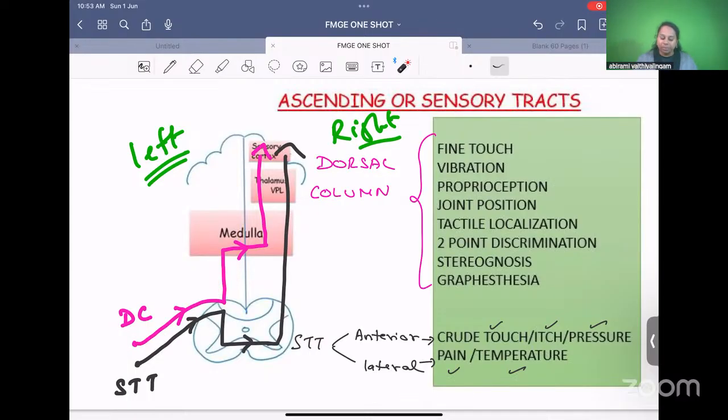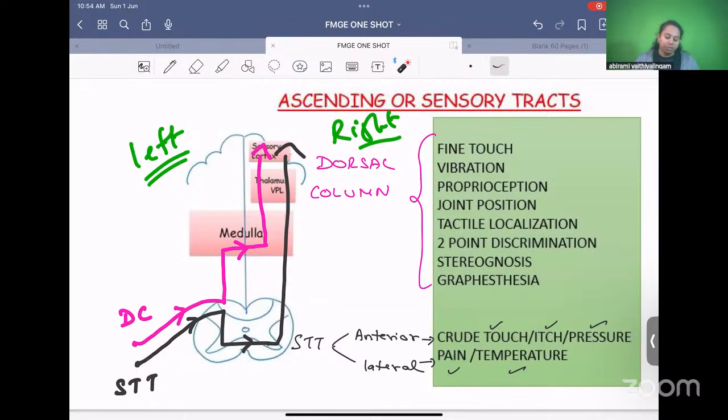What about spinothalamic tracts? If right side spinothalamic tracts are damaged, the patient will lose sensation on the left half of the body. Pain and temperature will be lost on the opposite half. This is contralateral, opposite side. If the dorsal column is damaged, the defect is on the same side, ipsilateral. If spinothalamic tracts are damaged, it is contralateral. Opposite side there is a defect.